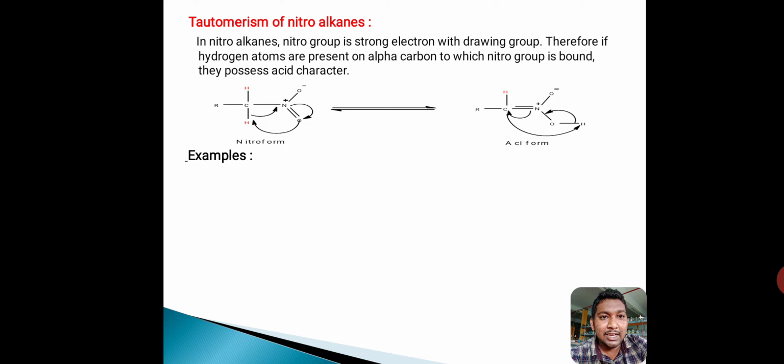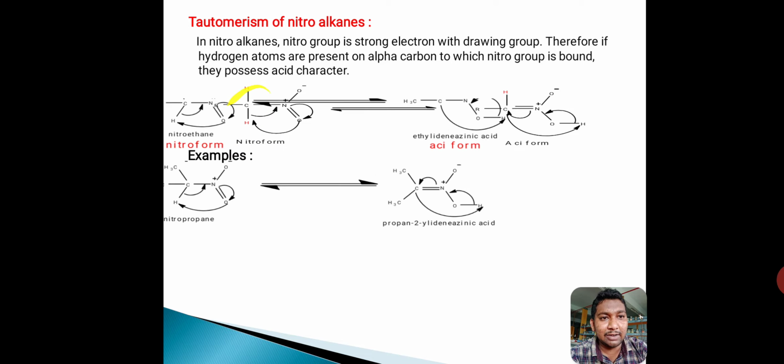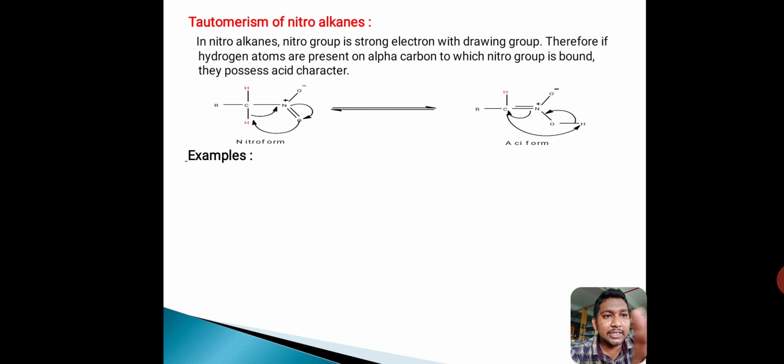In this structure, the hydrogen is attached to carbon. In these two structures, hydrogen is attached to oxygen over carbon. So oxygen is more electronegative when compared to carbon. Due to this reason, acidiform exhibits more acidic nature when compared to nitroform.